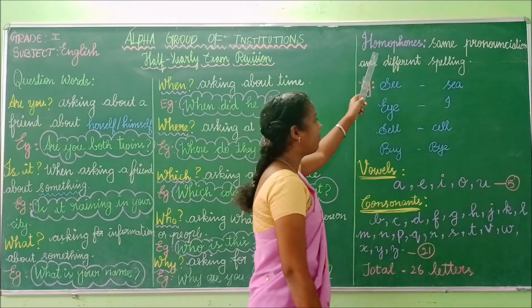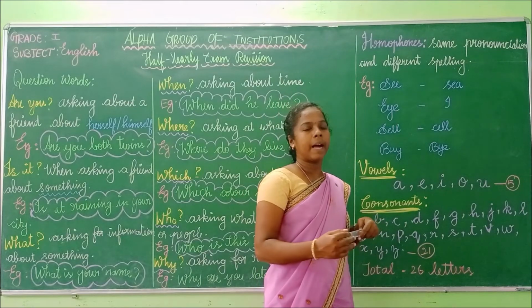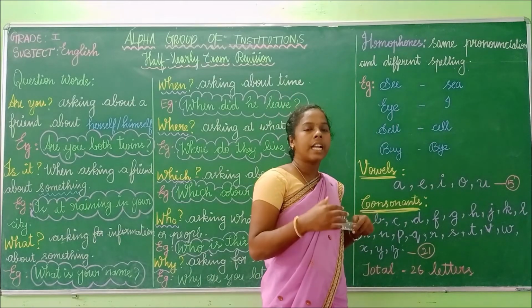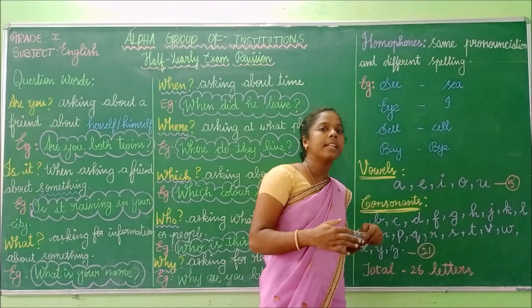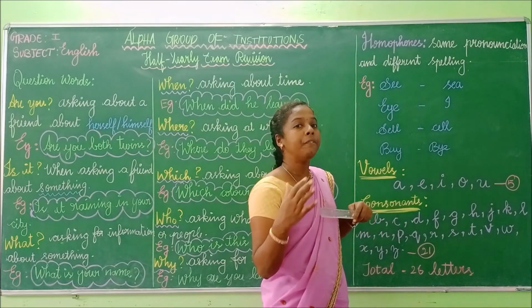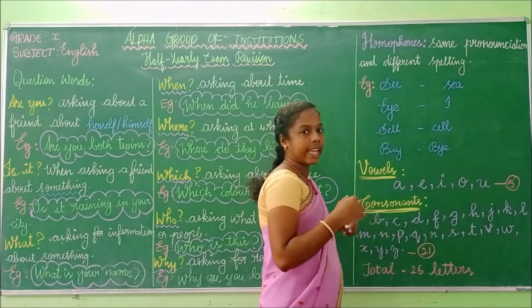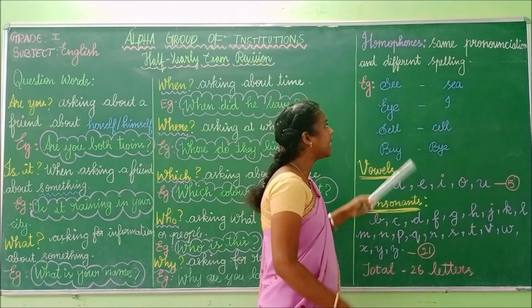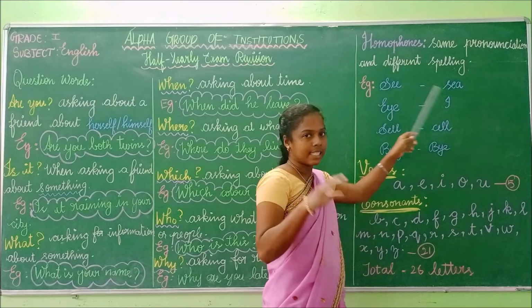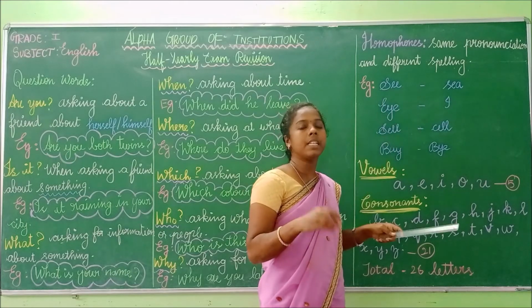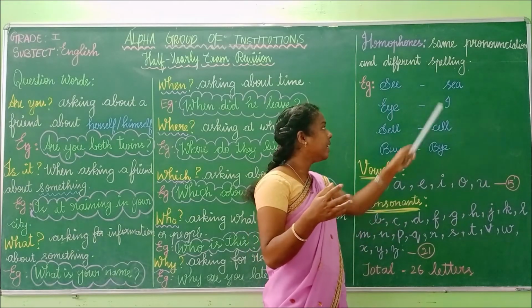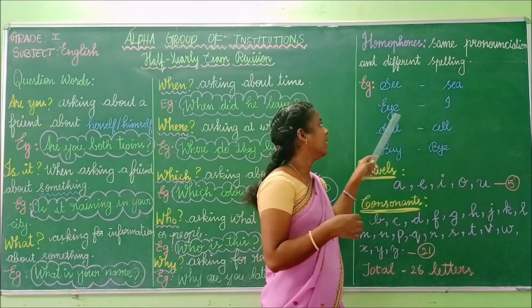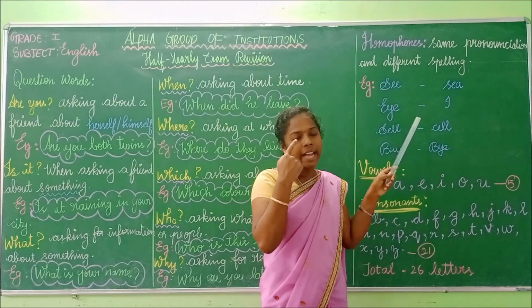Next, we will see homophones. Homophones are words that have the same pronunciation but different spelling. See. Here see means looking at something. Here sea, it is a sea. I. So it is I.